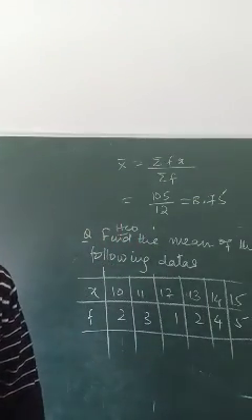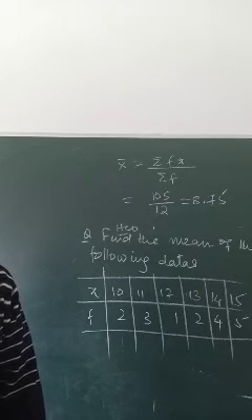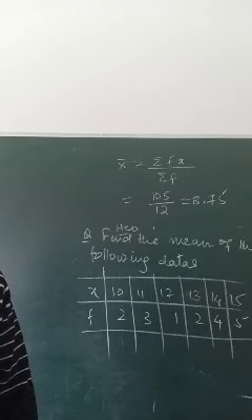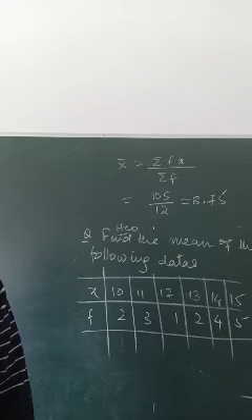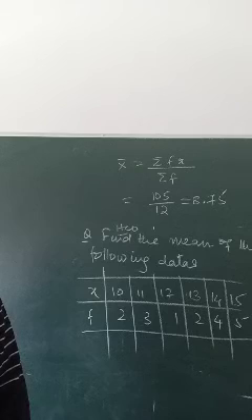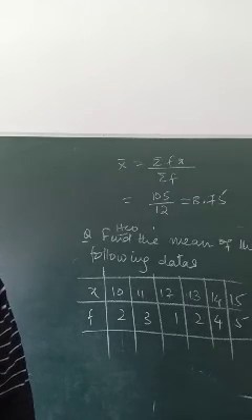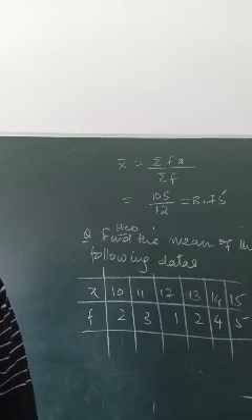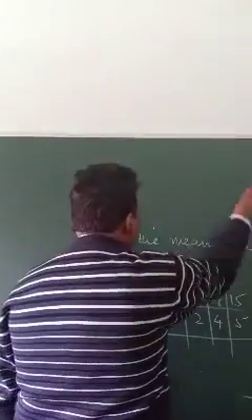Now then comes a question. The question can be different from this, and it can be asked in this way also.